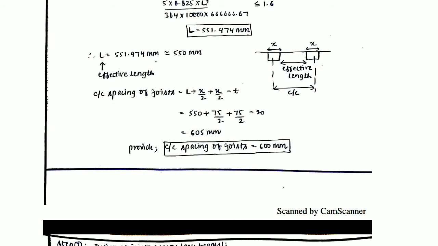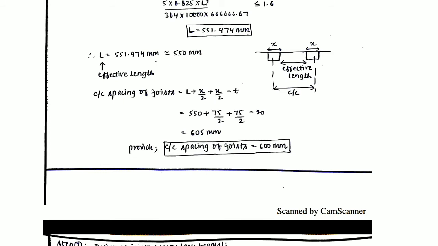Now what is this x? This x is the width of one particular joist. You know what the width is? The width is given as 75 millimeter and the depth is given as 100 millimeter. Always remember, to get a larger moment of inertia, we always place the larger dimension as depth and smaller dimension as width. So for joist, 75 will be width and 100 will be depth.